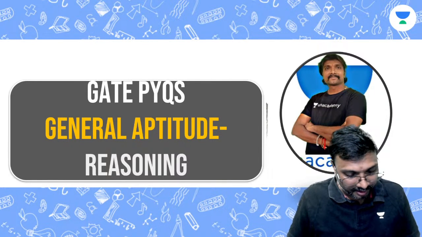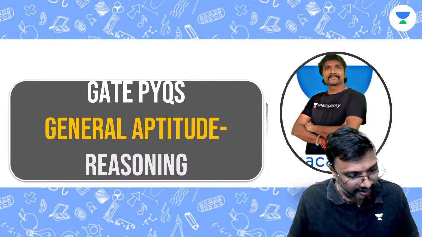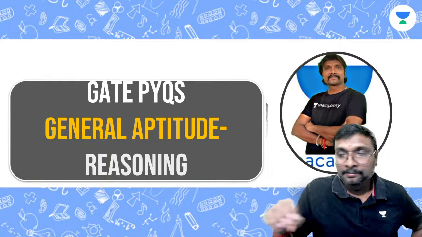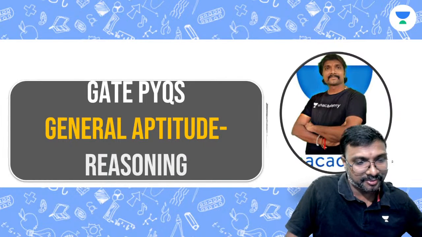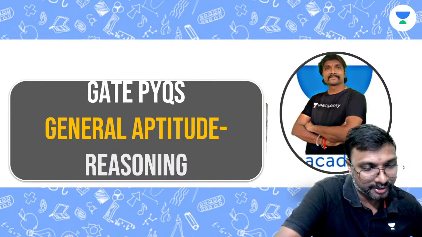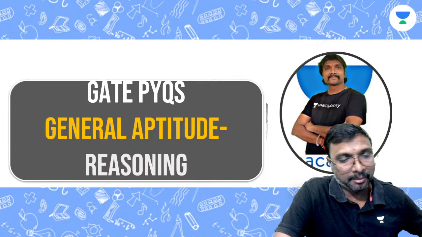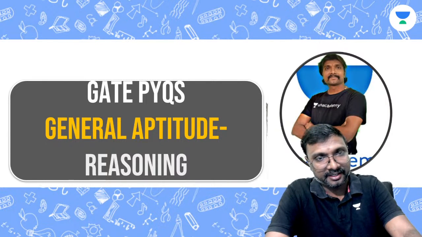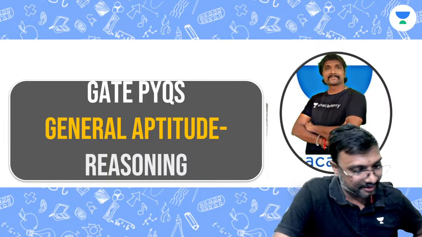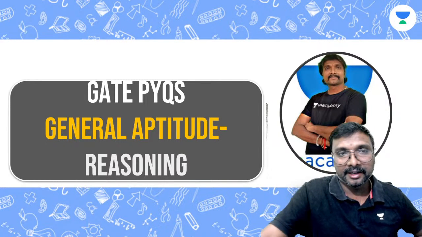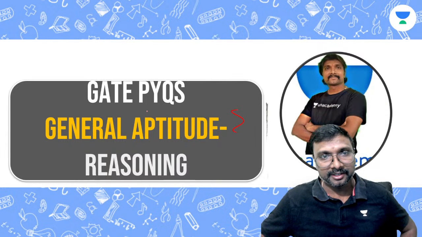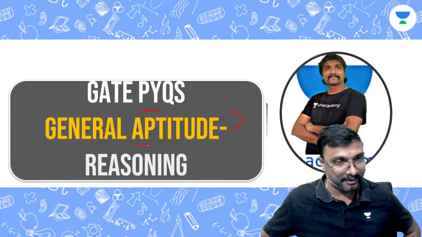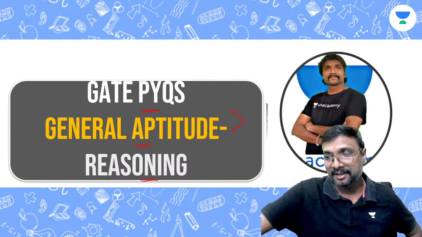Okay. So we'll be going for mathematical reasoning, the miscellaneous parts we'll be discussing in this. If you have read a few, the remaining parts of this reasoning we are discussing. Analytical aptitude part only. GATE PYQs of general aptitude, of all branches, that is the reasoning part we are discussing.